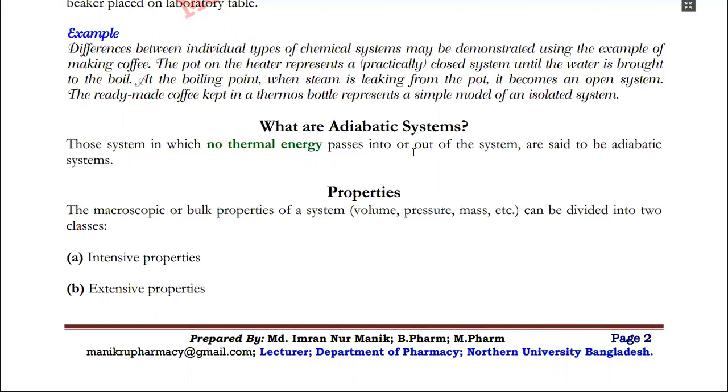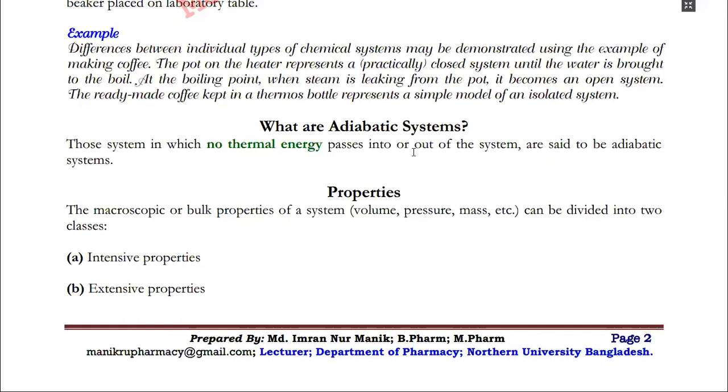Now we are going to discuss the properties. In a general sense, in the case of a human being, if we talk about properties, then we generally consider his land, his wealth, his money, etc. So what will be the properties in thermodynamics?